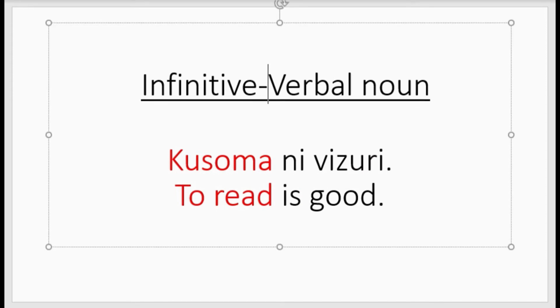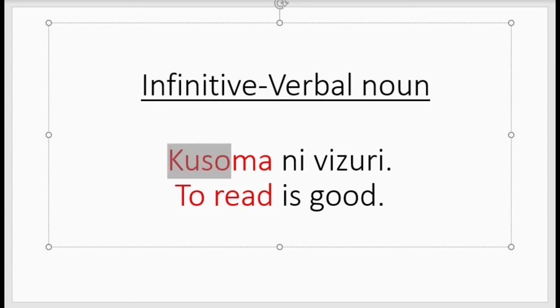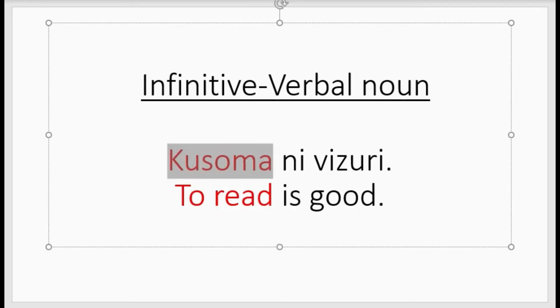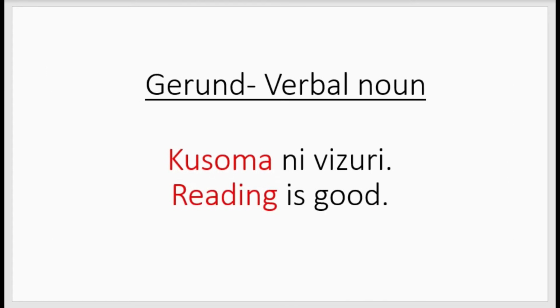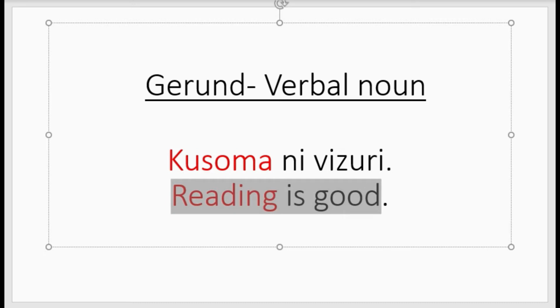Another infinitive verbal noun. We have these verbal nouns. Kusoma ni vizuri, to read is good. Now the gerund that comes from the verbal noun: kusoma ni vizuri, meaning reading is good.